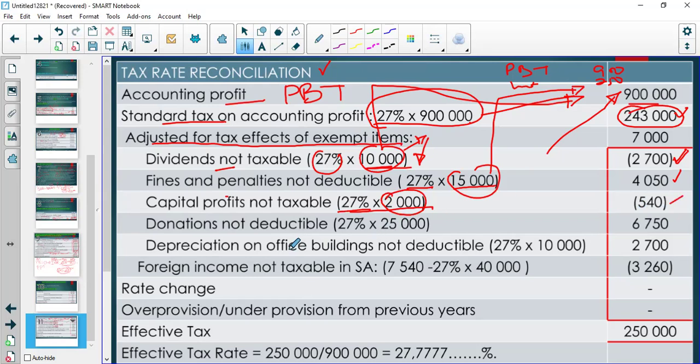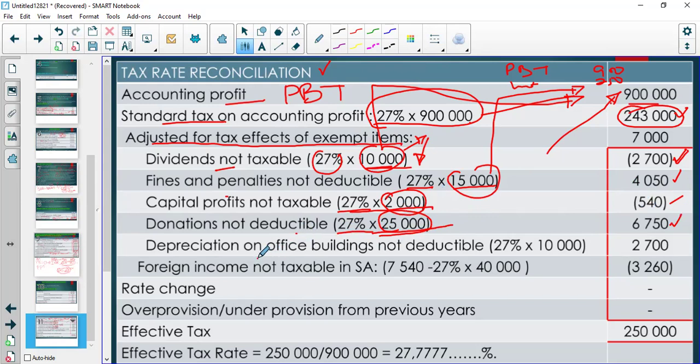Then we had donations of 25,000, and SARS says we must add back to the 900,000. That adding back increased the tax we paid by 27% of the amount we added back. So we ended up paying 6,750.